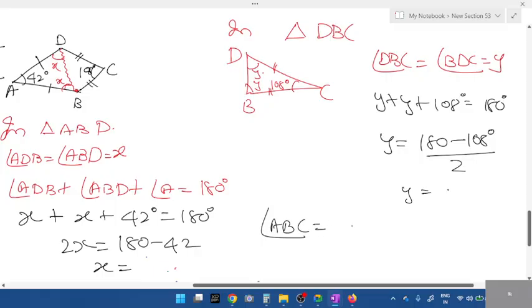So once you find the values, angle ABC is equal to angle ABD plus angle DBC, x plus y. Find the value of x and y, students. Just add that, you'll get the angle ABC. ABC is the total value.